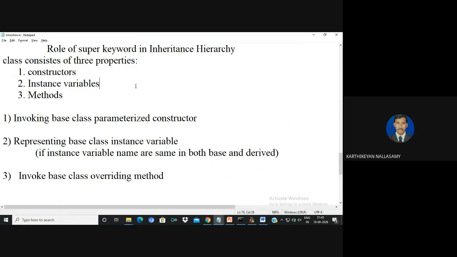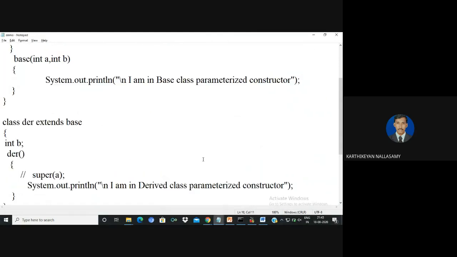Let us discuss it with a simple example. The first one is invoking a base class parameterized constructor. The second is accessing the value of a base class instance variable, and the third is invoking a base class overridden method. We will discuss it one by one with the help of an example program.